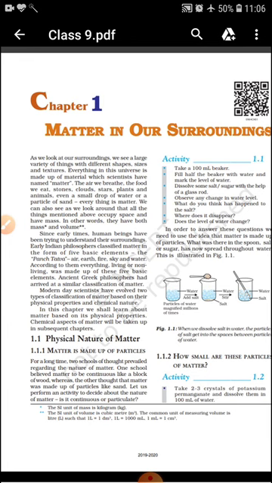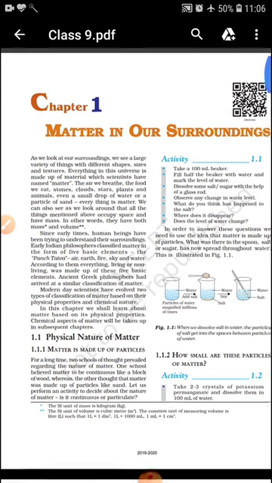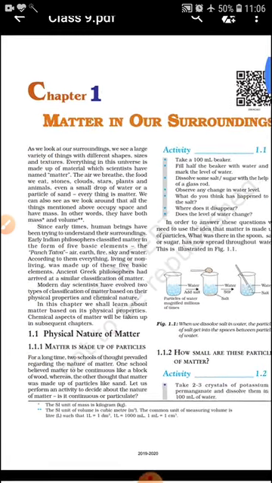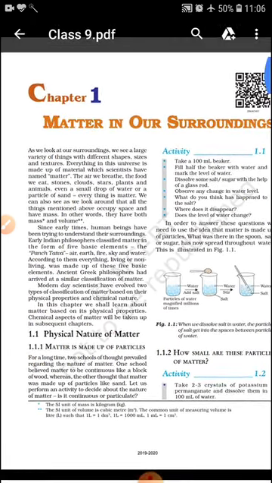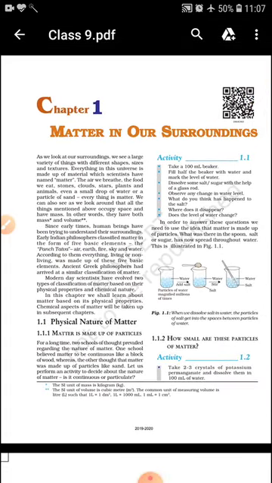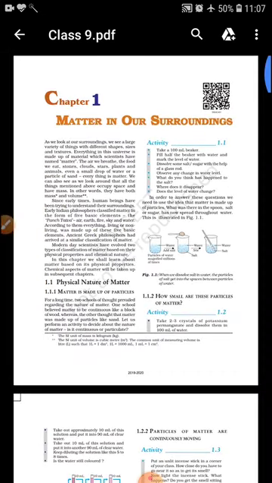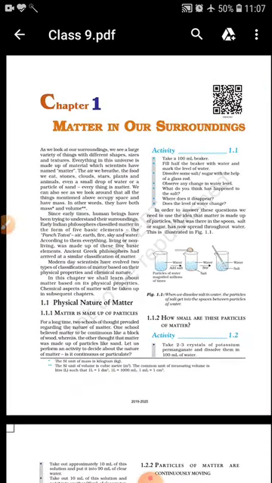But in early times, human beings have been trying to understand their surroundings. Early Indian philosophers classified matter in the form of Panchatattva: air, earth, fire, sky, water. According to them, all the living things and non-living things are made up of these five things.